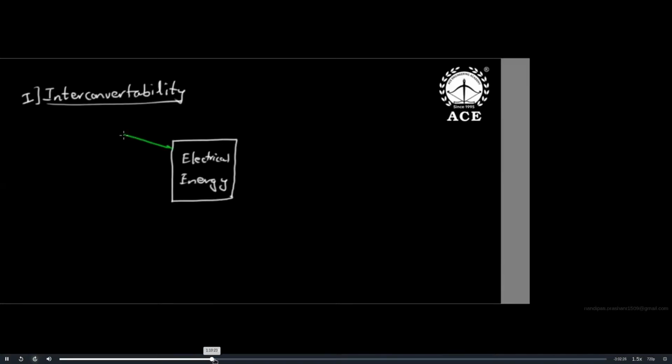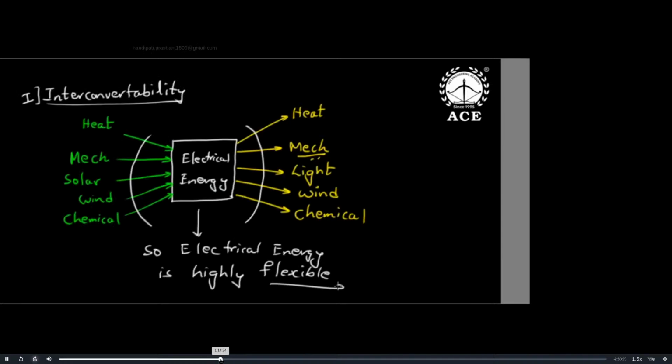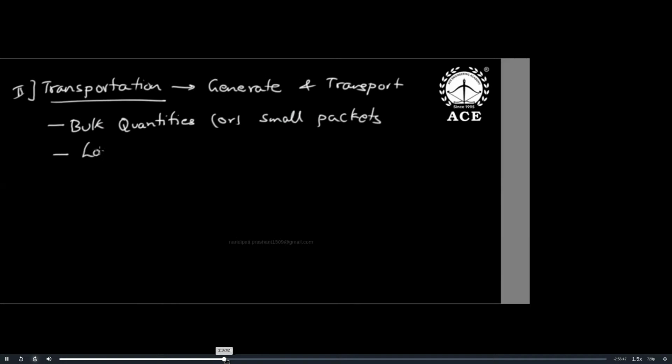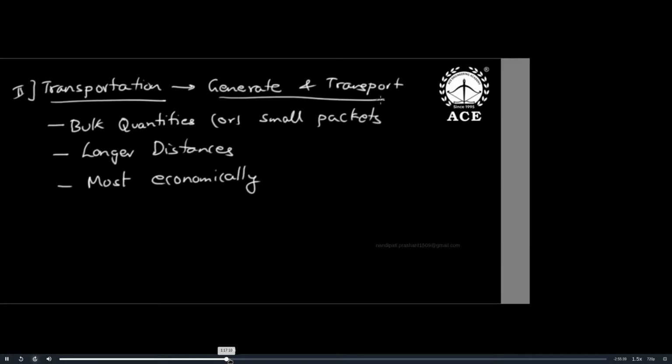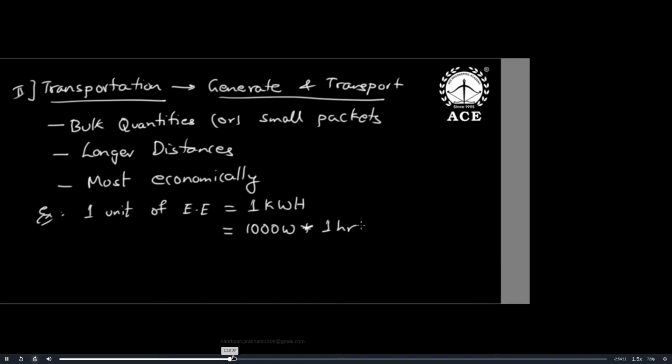Can we get this electrical energy from heat or not? Electrical energy from any source, like biomass, etc. The beauty of this energy is that it can be sent over longer distances through long transmission. It is 1000 watts consumed for 1 hour. Now such a huge quantity, with a lot of subsidies, etc.